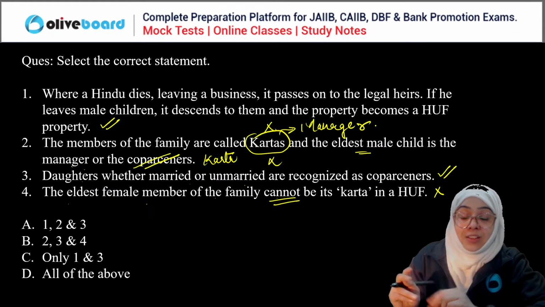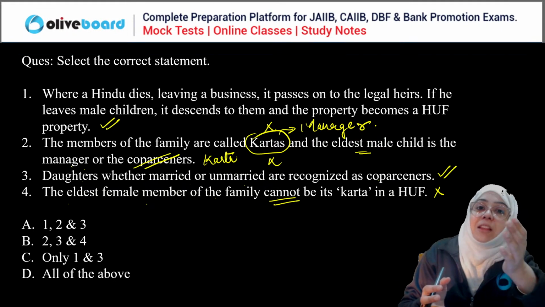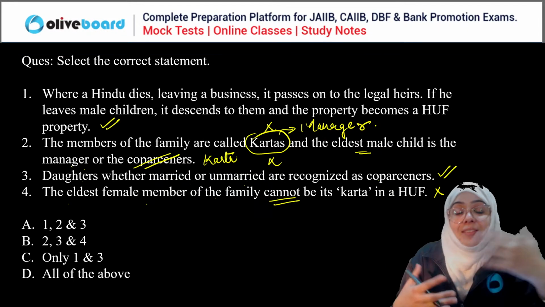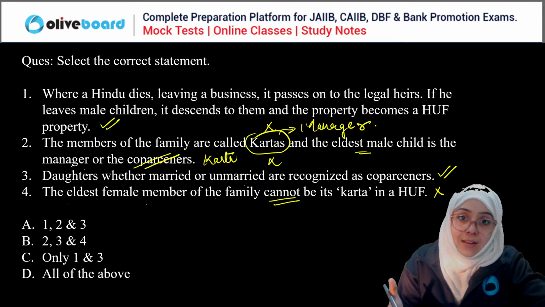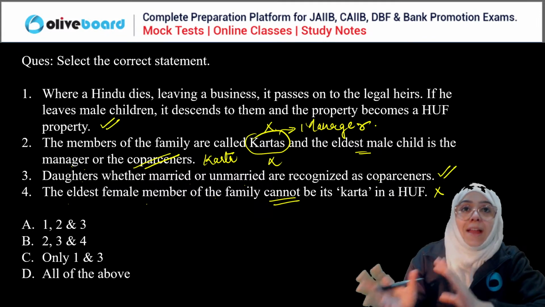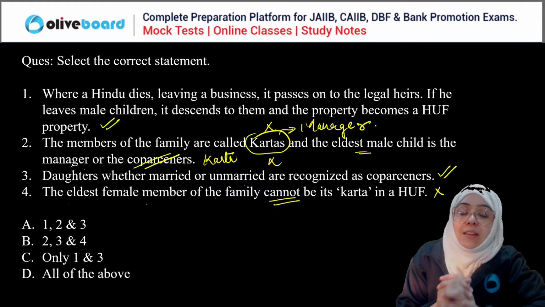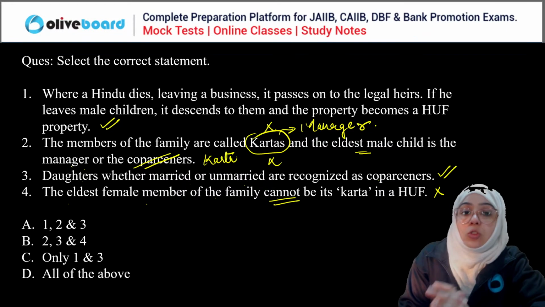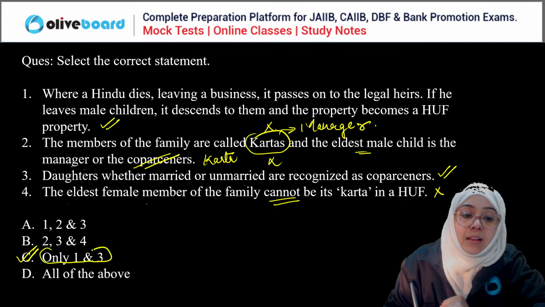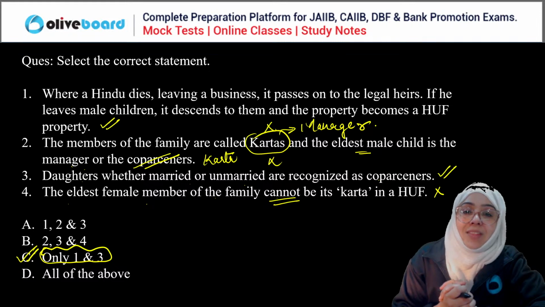If there is an eldest female child present, she can be a karta, though it is not necessary that she should be; if the family decides, the eldest female child can be the karta of a Hindu undivided family. That is why only one and three are the correct statements, and the second and fourth are wrong.